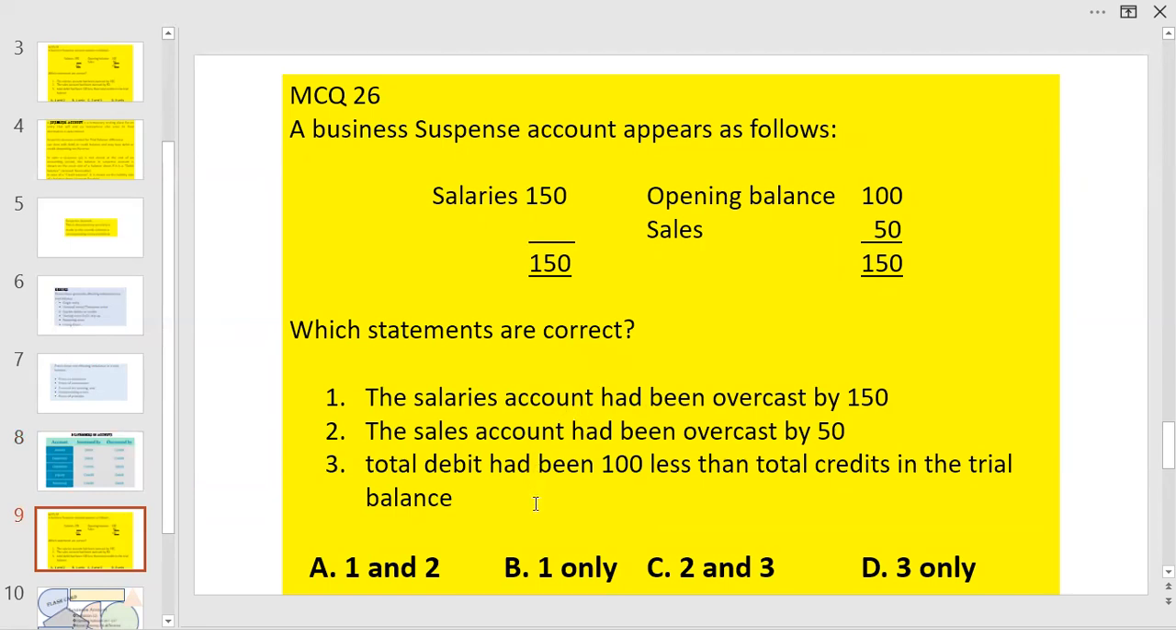The third one, debit balance had been less by 100. That means the credit side is more. If the credit side is more, as we know, the opening balance will have to be debit, but which is not the case. Therefore, this statement is incorrect. Statements 1 and 2 are correct, which is reflecting in the answer A. Hope we are clear.